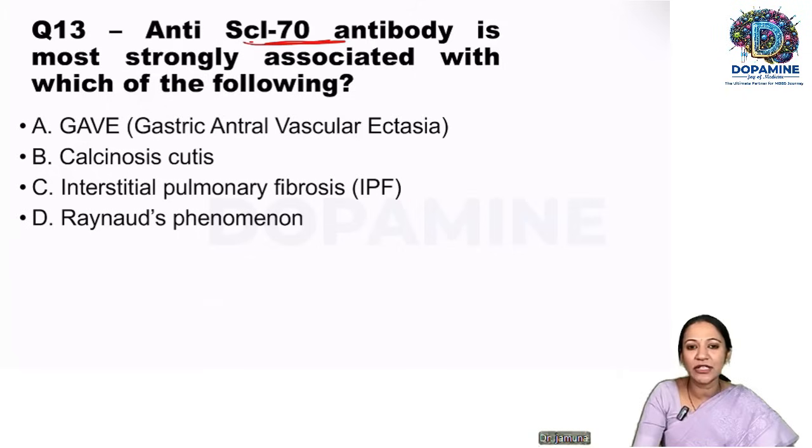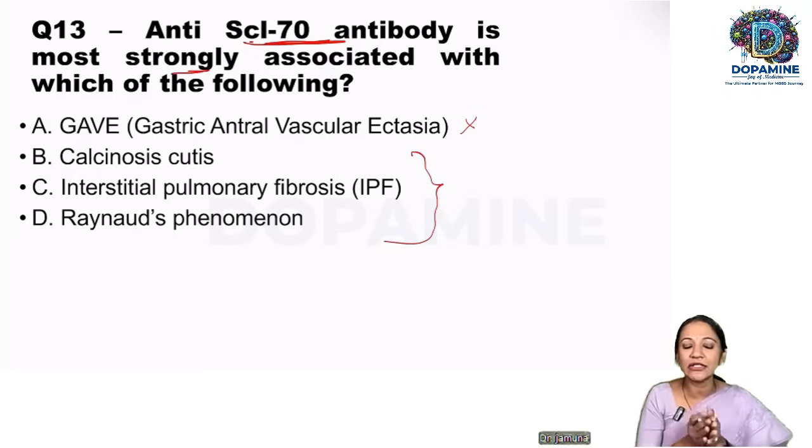Anti-Scl antibodies associated with. I'm pretty sure all of you know anti-Scl antibodies are seen in systemic sclerosis, or scleroderma. So the question is, anti-Scl antibody is strongly associated with what? We'll look at the options. Gastric antral vascular ectasia has nothing to do with this, so we'll rule it out. All the three choices, calcinosis cutis, interstitial pulmonary fibrosis, and Raynaud's phenomenon, are associated with scleroderma, especially CREST syndrome and systemic sclerosis.